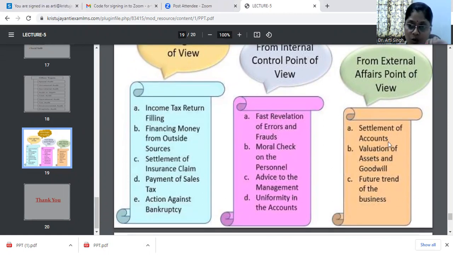settlement of the accounts, valuation of the assets, and the goodwill, right? As well as the future trends of the business, which can be easily found out, right? So from the external affairs point of view, settlement of the accounts, valuation of the assets, goodwill, future trends of the business, these all can be the various objectives on the basis of which audit is carried out.